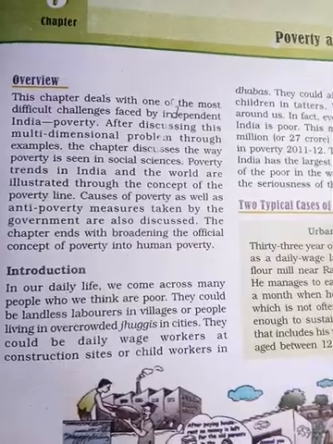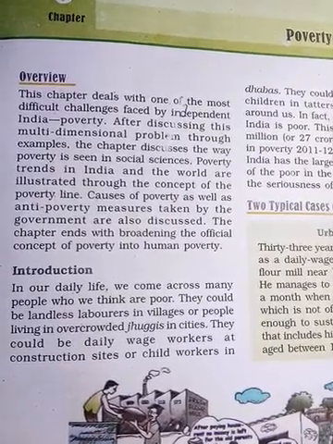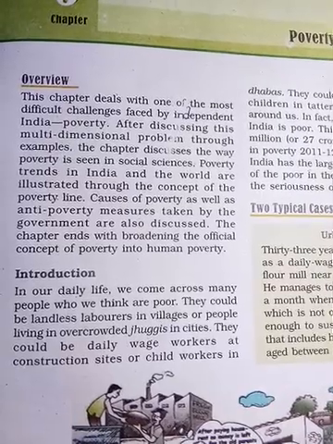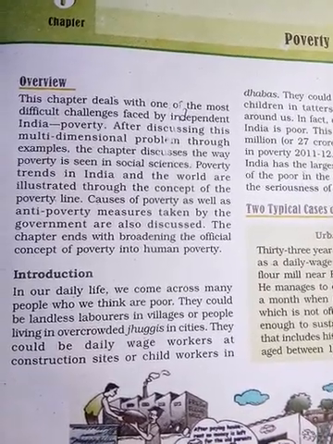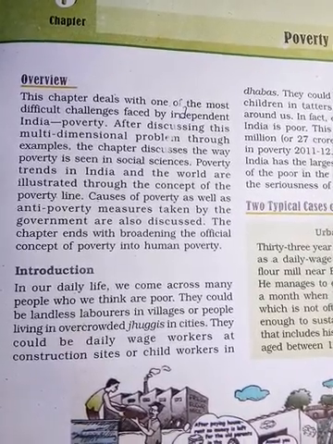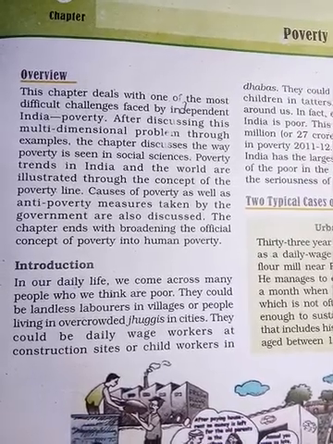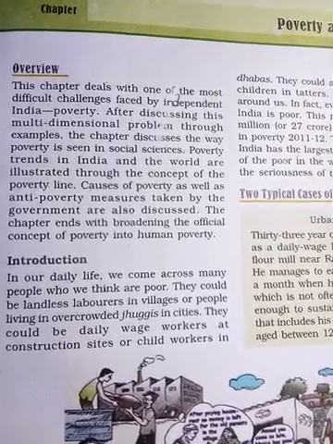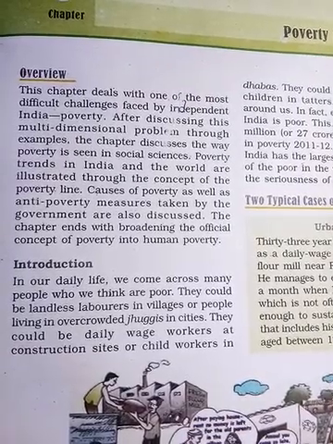Poverty trends in India and the world are illustrated through the concept of the poverty line. That means they are giving the concept through the poverty line, along with the causes of poverty as well as anti-poverty measures taken by the government.